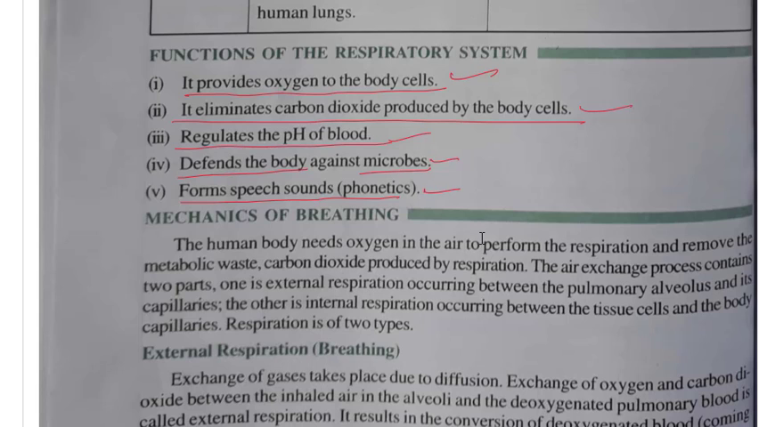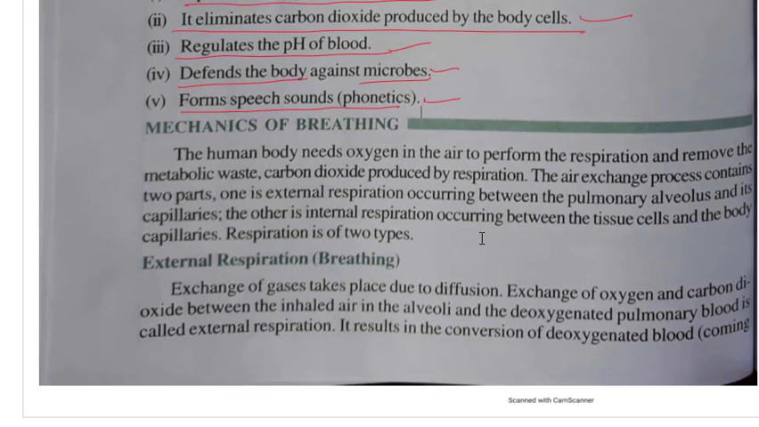Mechanics of breathing. How do we do breathing? The human body needs oxygen in air to perform respiration and remove the metabolic waste, carbon dioxide, produced by respiration. So this metabolic waste is carbon dioxide. By respiration we are removing this carbon dioxide and we are getting oxygen, what is needed.